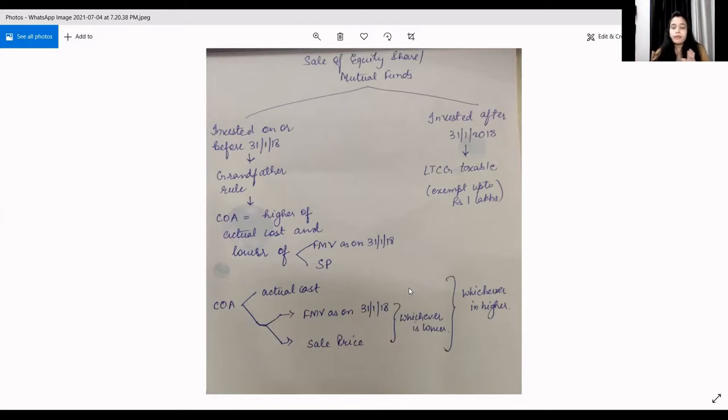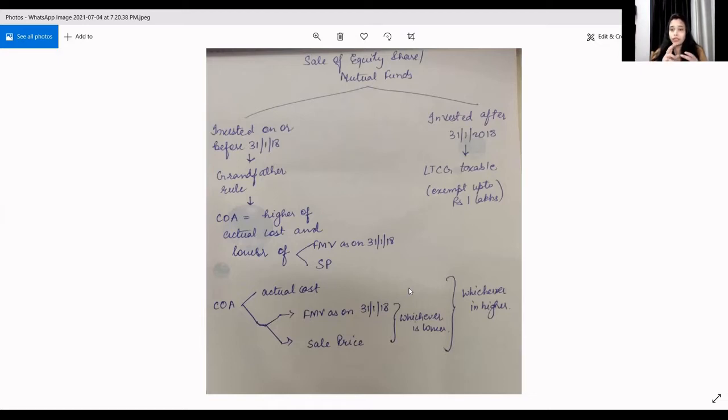Now we will see the computation of LTCG if the shares are purchased before 31st January 2018. In Finance Act 2018, there was one rule which was introduced for the computation of COA, that is cost of acquisition, which is called the grandfather rule. In this rule, you have to calculate cost of acquisition.